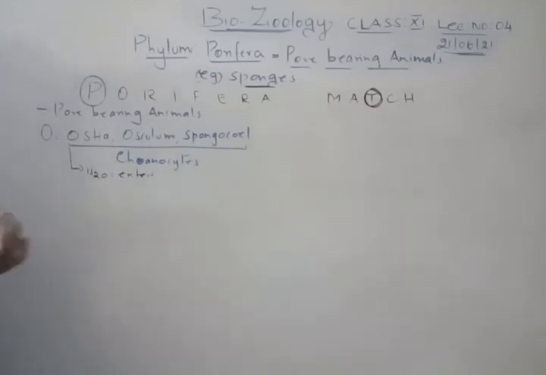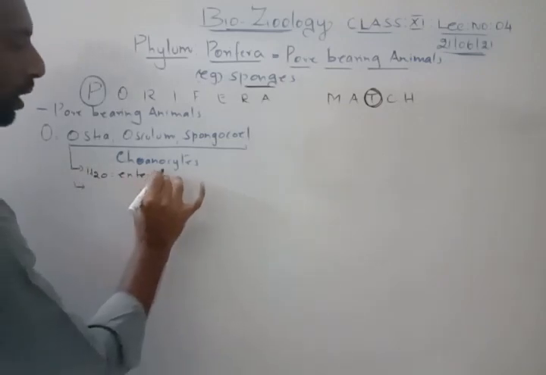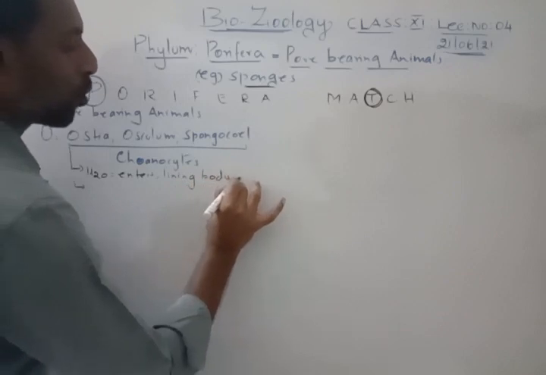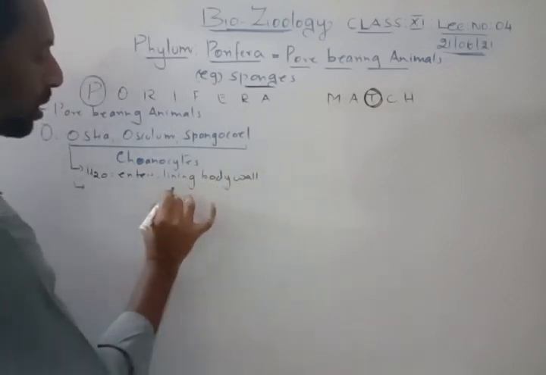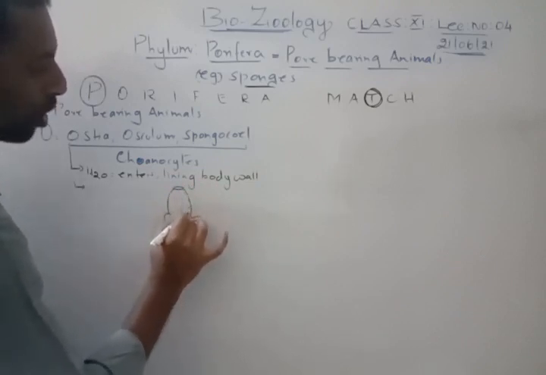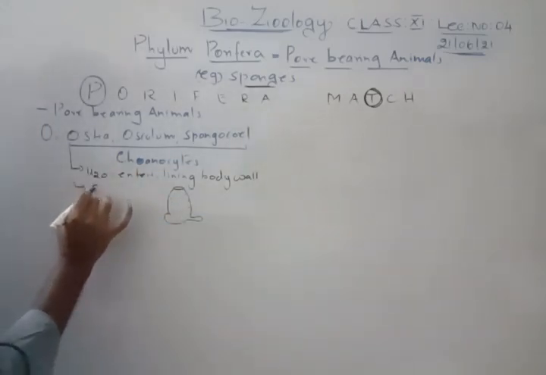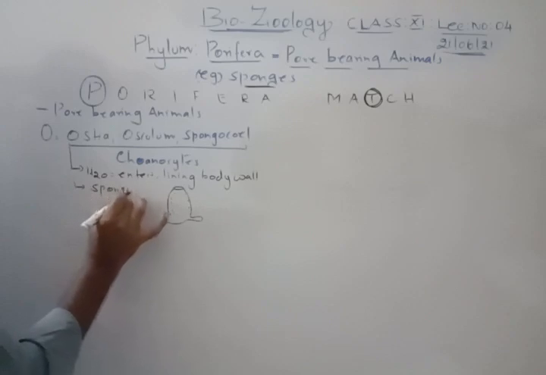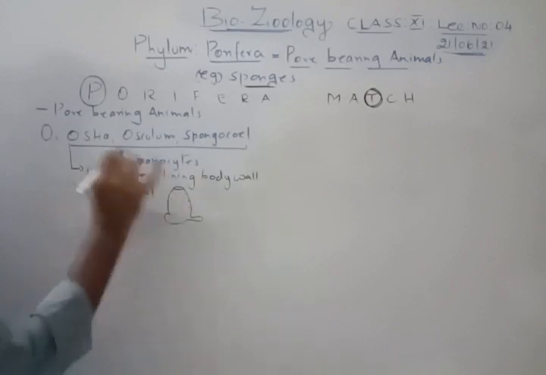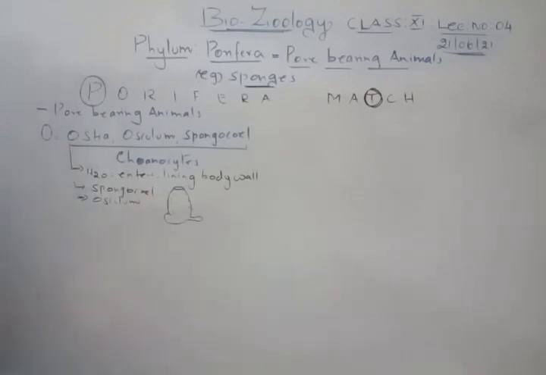Water enters through the ostia, which are on the lining of the body wall. If you talk about sponges, the sponges will have this ostia close to the body wall. Then it will enter into the spongiocele. After water enters inside, it enters the spongiocele. Then water will be circulated through this and it comes out through the osculum. So all these are called the water canal system.